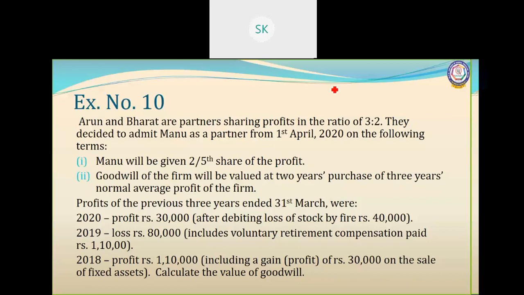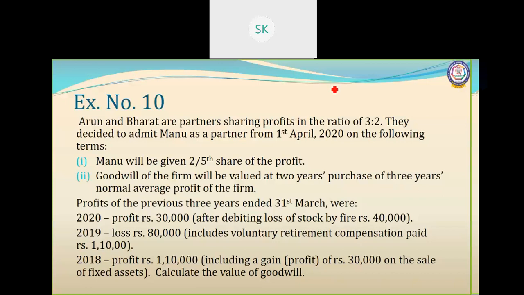Profits of the previous 3 years ended 31st March were: 2020, profit rupees 30,000, but it is after debiting loss of stock by fire rupees 40,000. In 2019 there was a loss of rupees 80,000, but this includes voluntary retirement compensation paid of rupees 1,10,000. In 2018 there was a profit of rupees 1,10,000, but this was including a gain on sale of fixed asset of rupees 30,000. Now we have to calculate the value of goodwill.